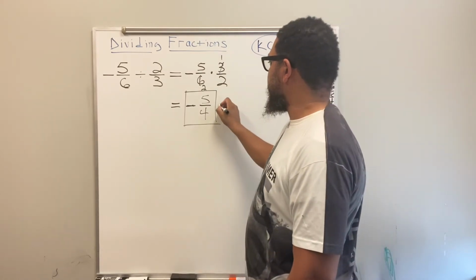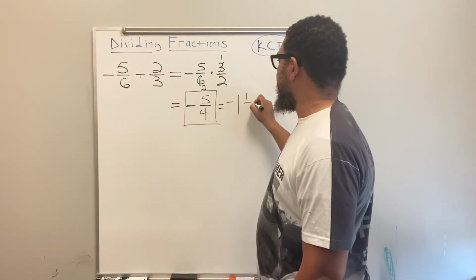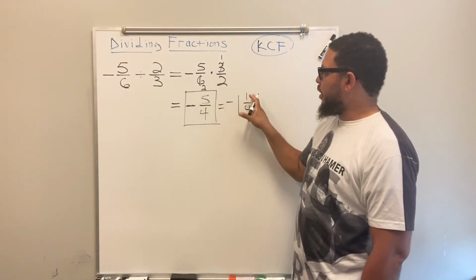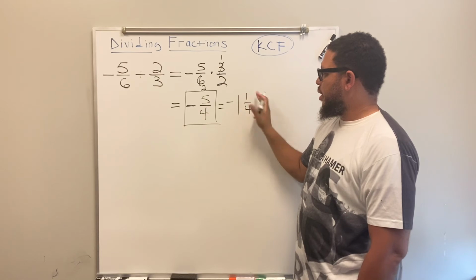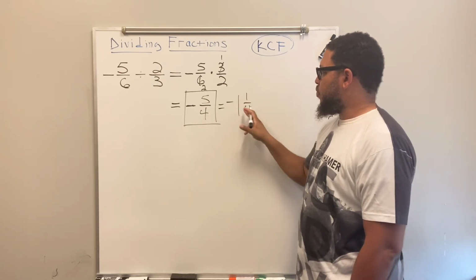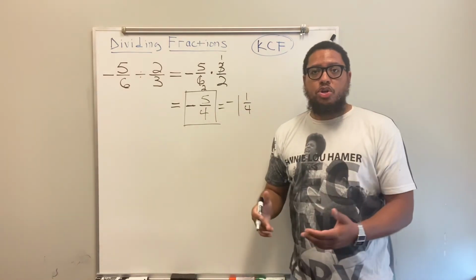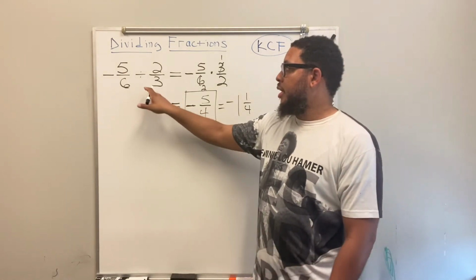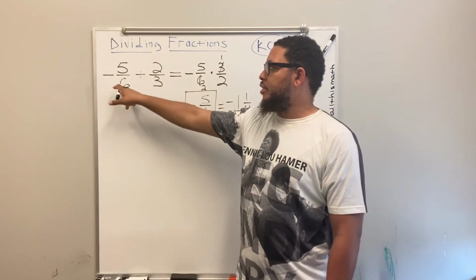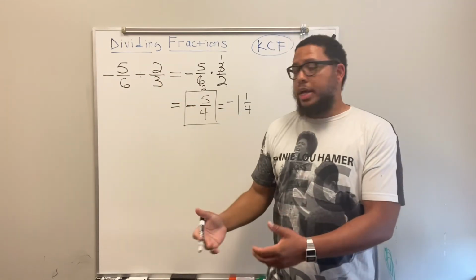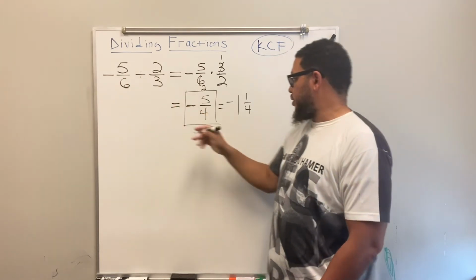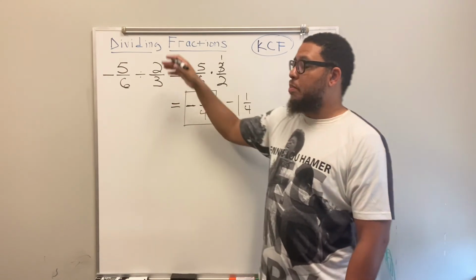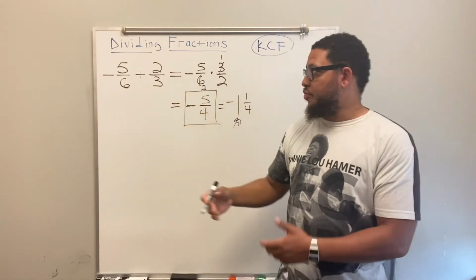Now, negative 5/4 is also equivalent to negative 1 and 1/4, because 4 goes into 5 one time, with 1 left over, because 5 minus 4 is 1, and you keep the same denominator, so negative 1 and 1/4. I knew I was going to get this type of answer because from the beginning, I know that 2/3 is less than 5/6. So I know that a whole 2/3 can fit into 5/6. That's where this 1 comes from, right?